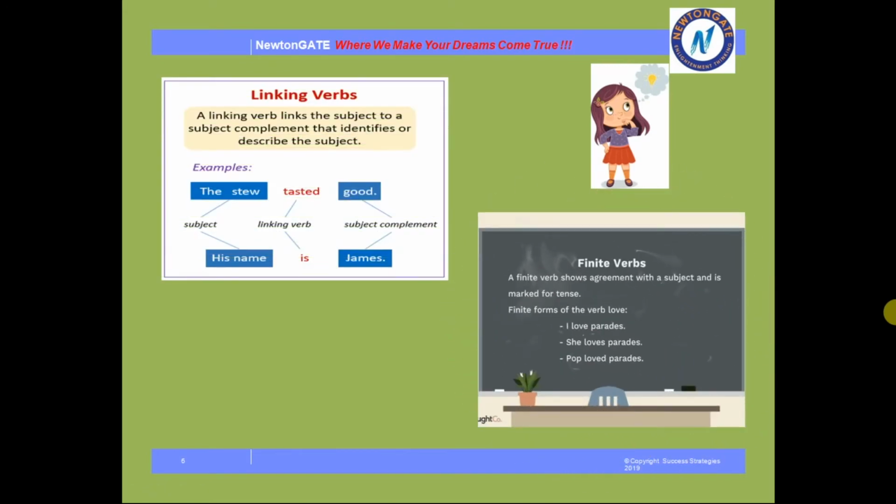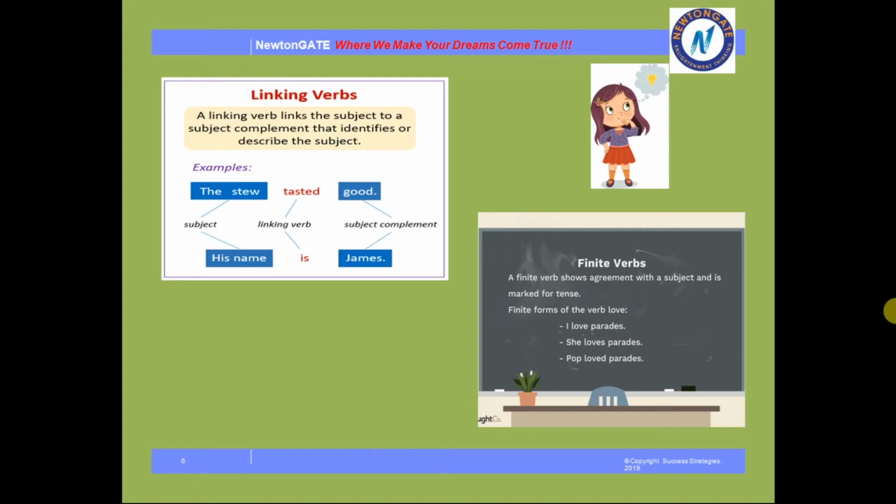See, in the next part, what are there? There are linking verbs and finite verbs. So where do we use that? A linking verb links the subject to a subject complement that identifies or describes the subject. See, the stew tasted good. How did the stew taste? It has a very good taste. For that reason, tasted is a linking verb between the stew and good. Okay, now stew is the subject and good is the complement.